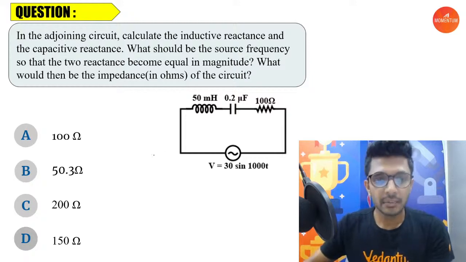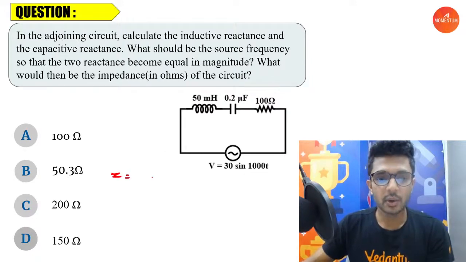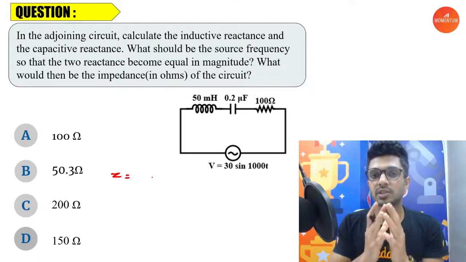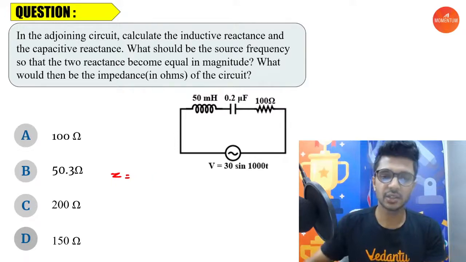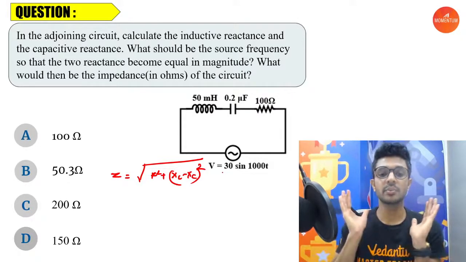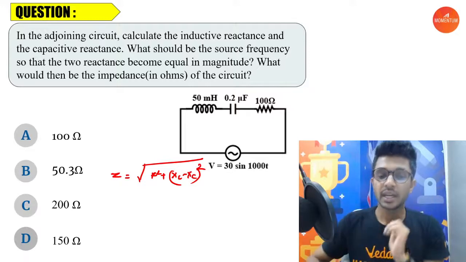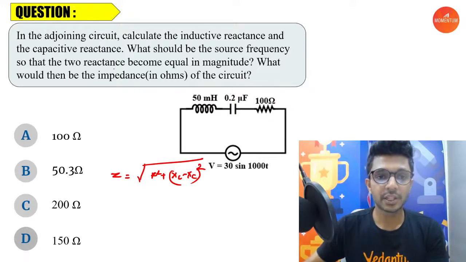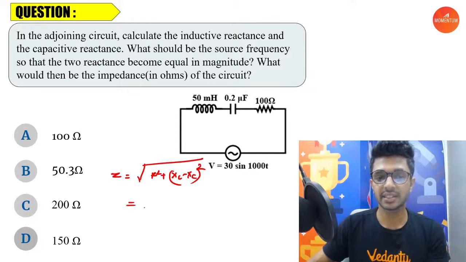Now, the impedance formula, I hope you all remember. What is the formula for impedance, which is the total resistance in the circuit? That's equal to root of R square plus (XL minus XC) the whole square. I hope you all do remember this, right? So it is already given that the two reactances XL and XC are equal. So XL minus XC is going to be 0. So Z is equal to root of R square, that is R.